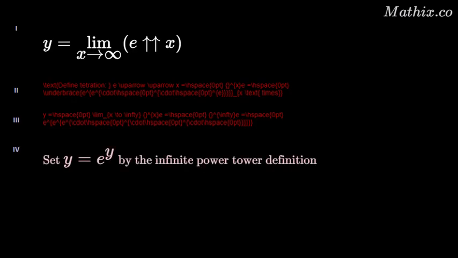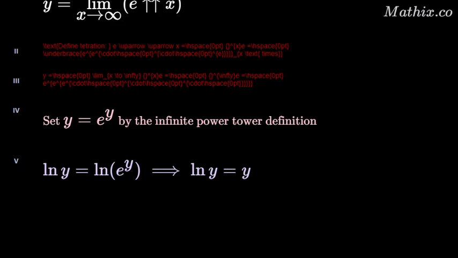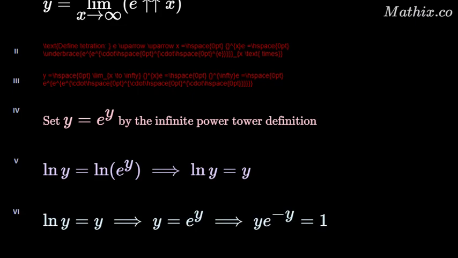By the definition of the infinite power tower, y equals e raised to the power y itself. Taking the natural logarithm of both sides gives ln y equals ln of e to the power y, which simplifies to ln y equals y. From ln y equals y, we rewrite it as y equals e to the power y, then multiply both sides by e to the power negative y to get y times e to the power negative y equals 1.